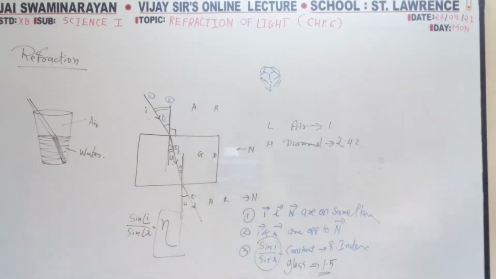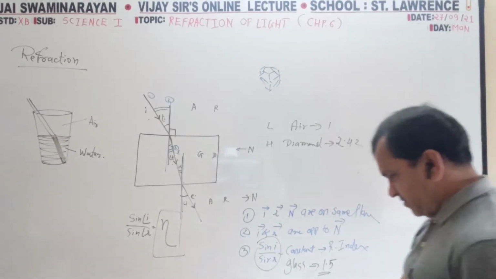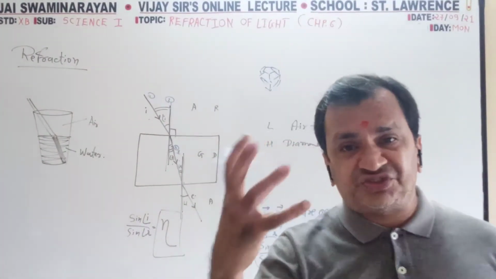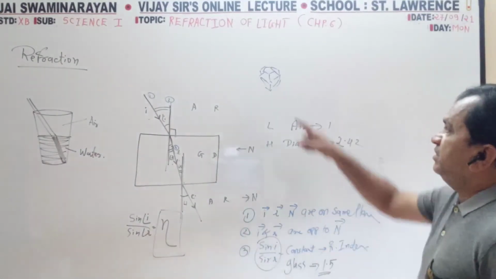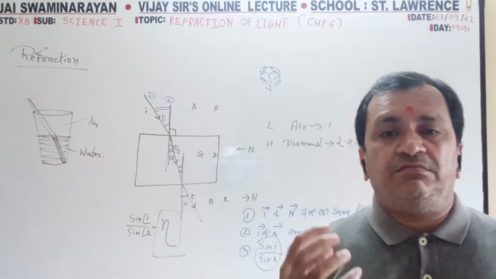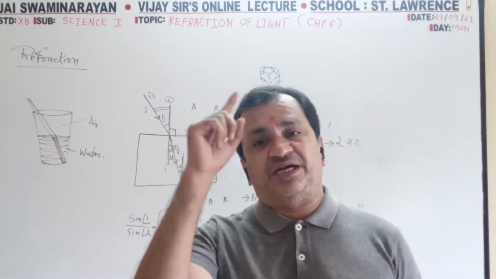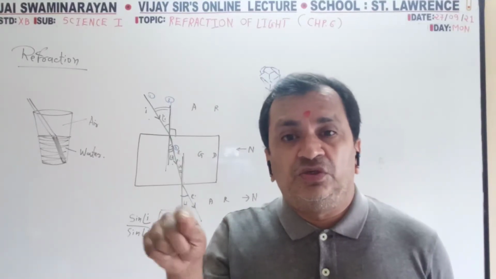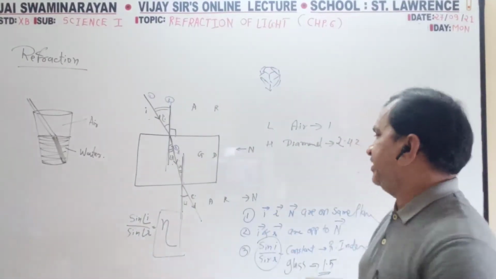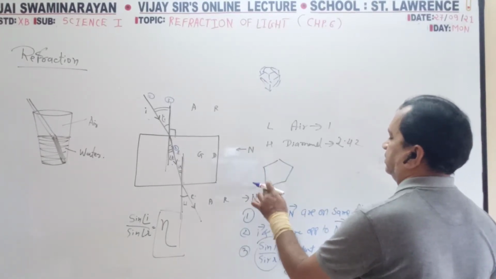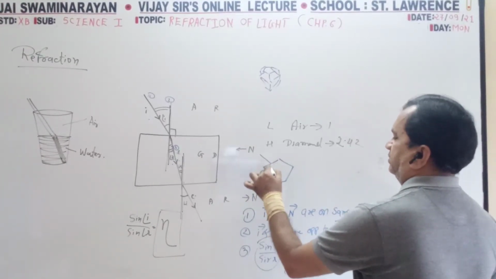Okay, one question is, why does diamond always shine? Diamond is a transparent media. Maximum cuts are there, so maximum plane surfaces are there, so multiple refraction takes place. The light will enter this.